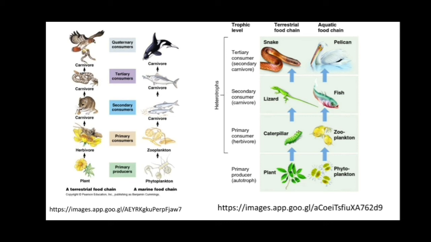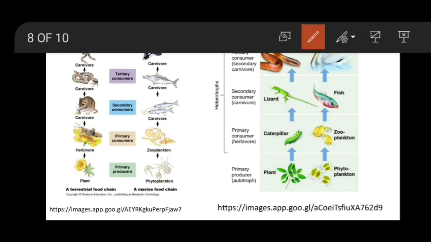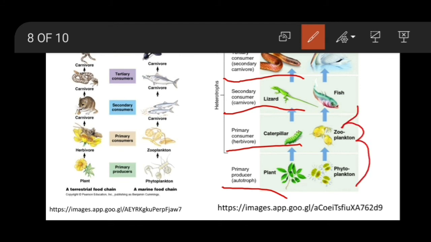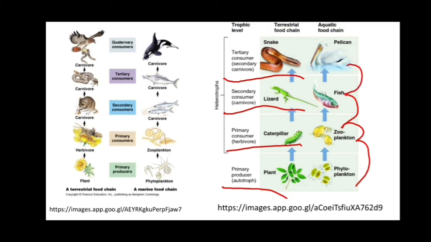Again, here is the second food chain. You can see here the plants are the producers. Then primary consumers depend on the producers, secondary consumers depend on the primary consumers, and tertiary consumers depend on the secondary consumers. Here, zooplanktons depend on the phytoplankton, fish depend on the zooplankton, and aquatic birds depend on the fish. So this is the aquatic food chain, and the other one is the terrestrial food chain.